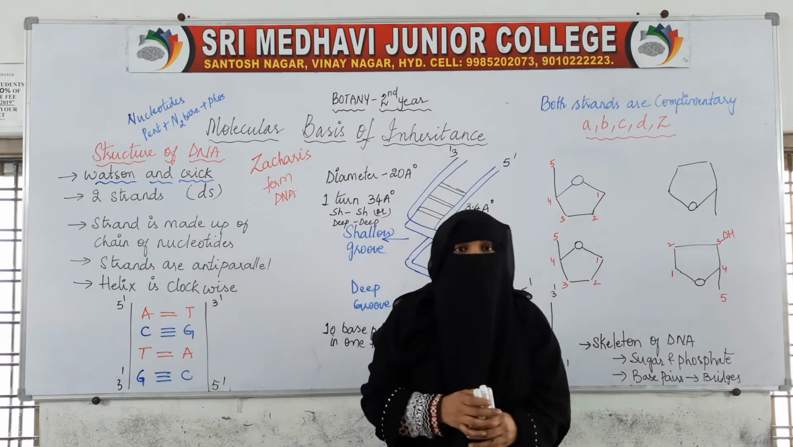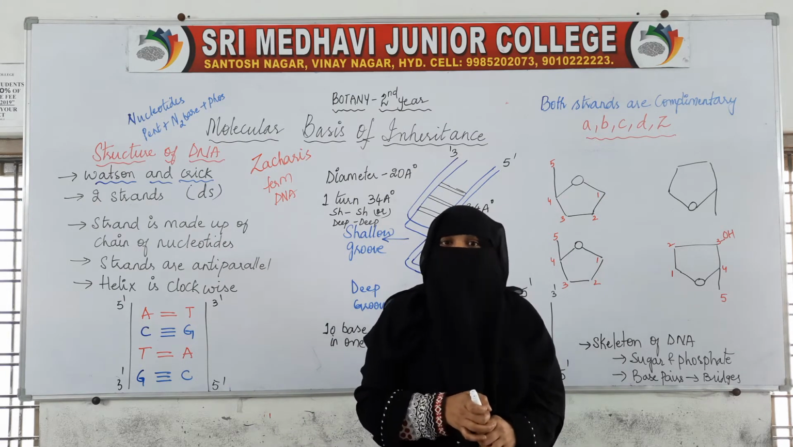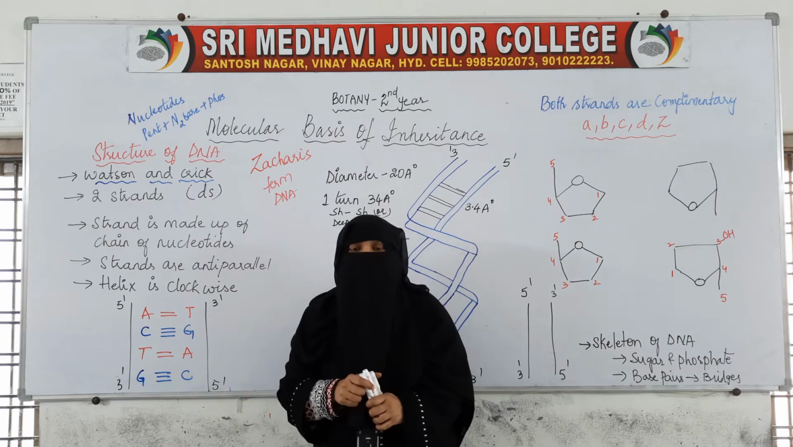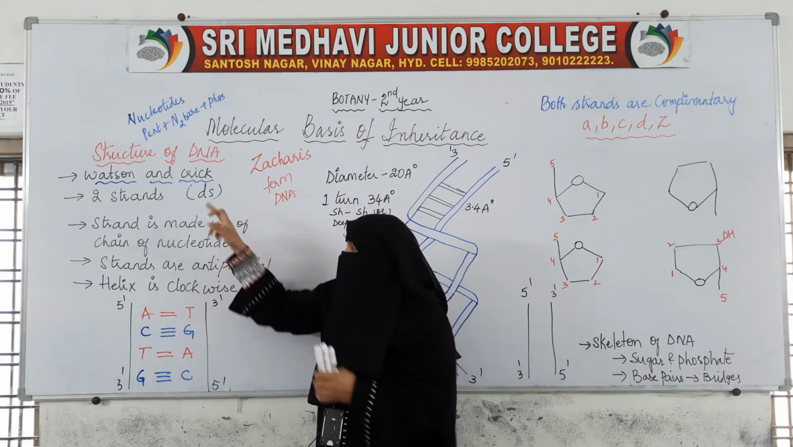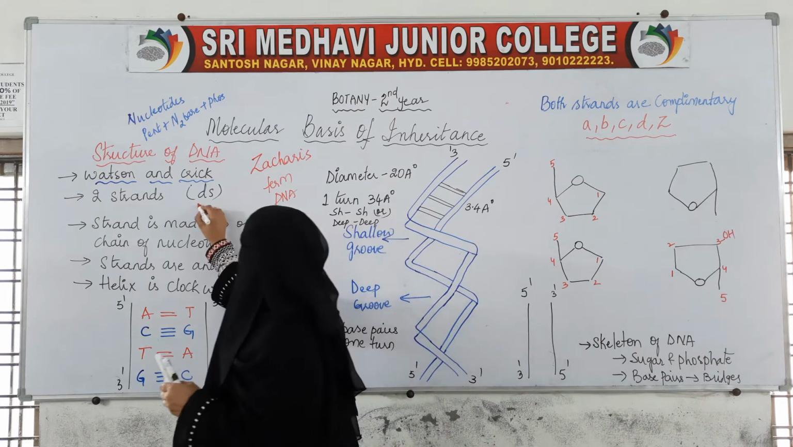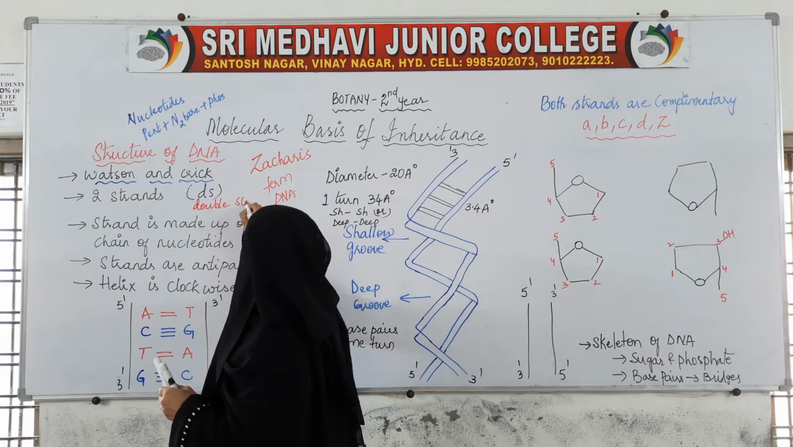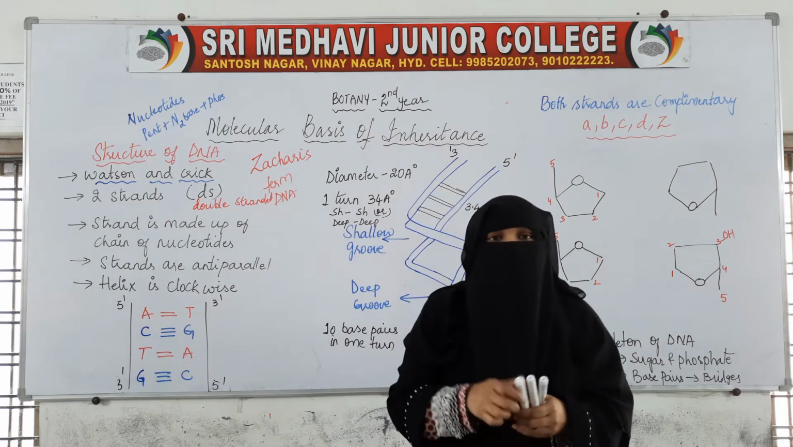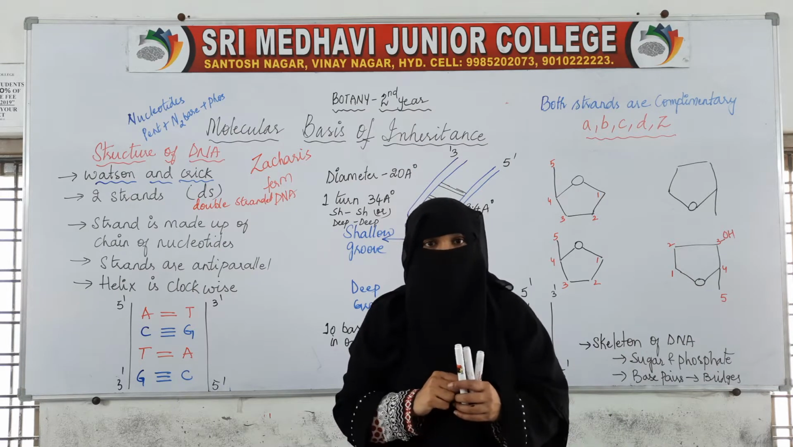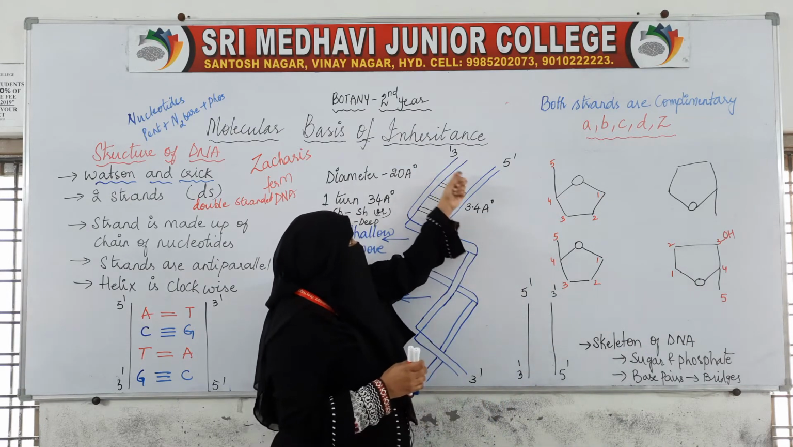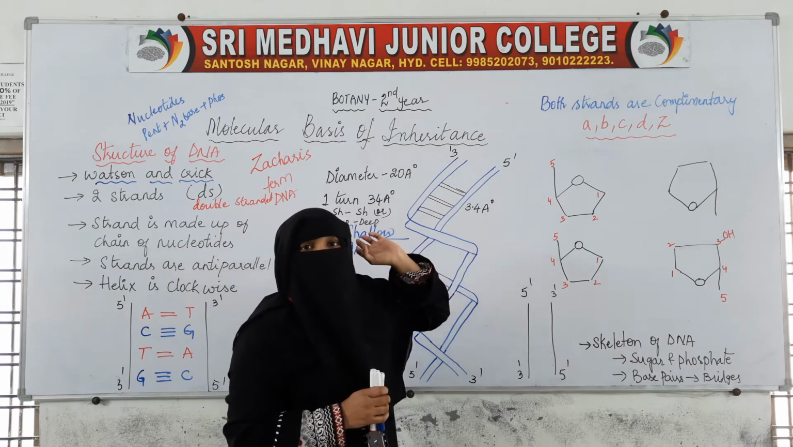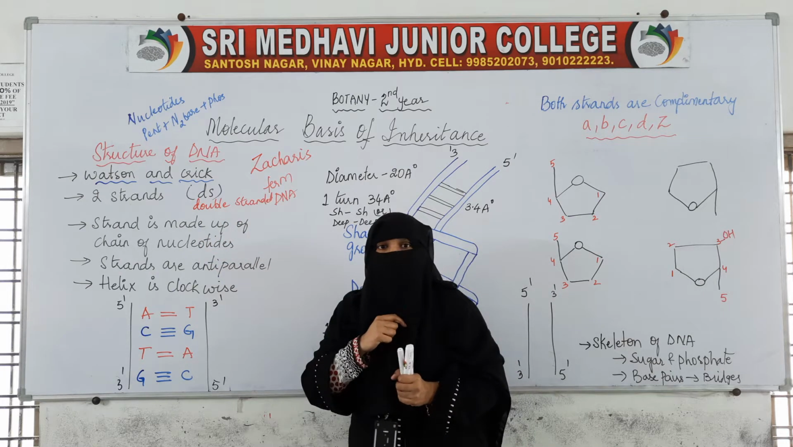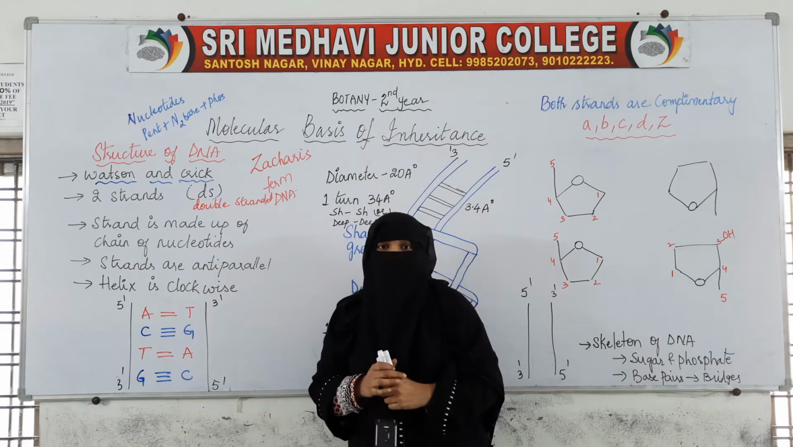Now coming to the structure of DNA. DNA is a double-stranded structure. DS means double-stranded, D is double and S is stranded. Each DNA is made up of two strands. This is the first strand and this is the second strand. That is why we call it double-stranded DNA.